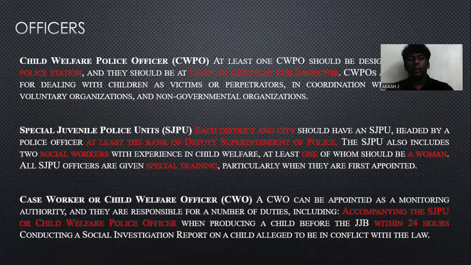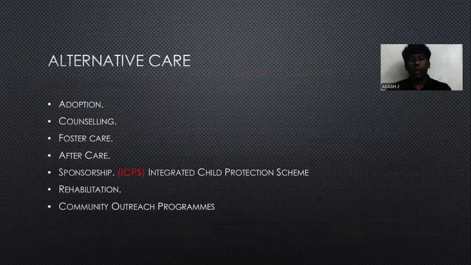The child is accompanied by the SJPU or CWPO before proceeding to the JJB. Within 24 hours, the social investigation report on the child in conflict with law is conducted under the control of the case worker, social welfare officer or probation officer.